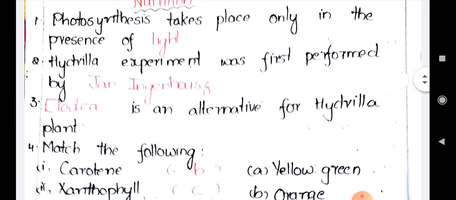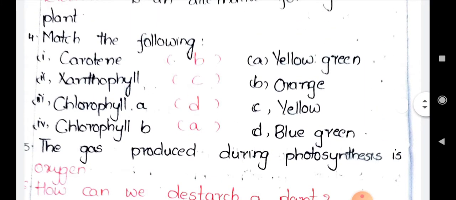Going to the next question, match the following they have given. Here on the left side they have given pigments and on the right side they have given colors of those particular pigments. So here you have to do matching, meaning which pigment gives which color to a particular fruit, vegetable or leaves. Now let us read out the pigments: carotene, xanthophyll, chlorophyll A, chlorophyll B. These are the pigments, and here on the right side you can see the colors given by the pigments.